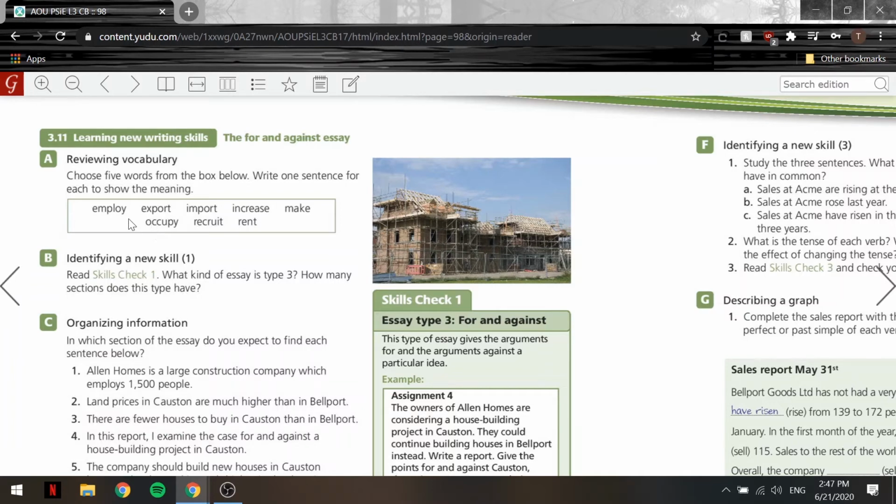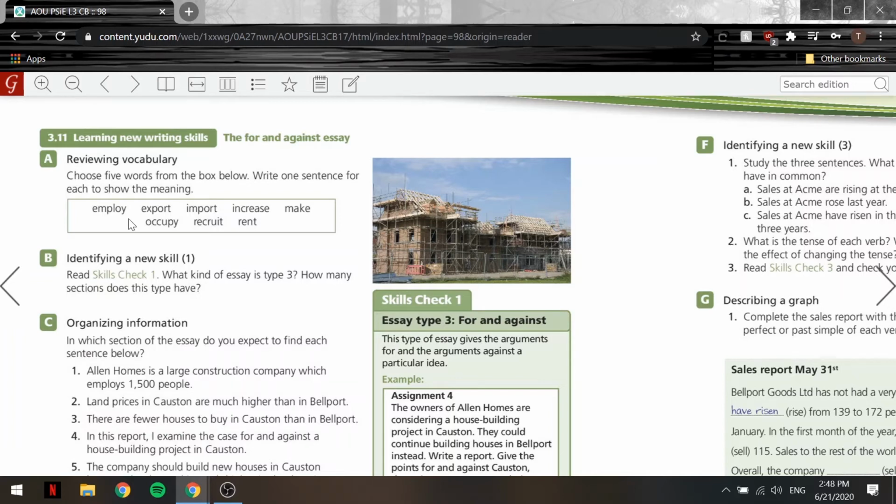Okay, so let's start with employ. I can probably say something like the company employs 14 people. Okay, for export, I'll probably say something like, this is based on the essay, by the way, it exports 25% of its finished goods to Europe. For import, the opposite of export, I'll say the company imports raw materials by sea. Then we have increase. So I'll say the company needs more workers to deal with the increase in demand.